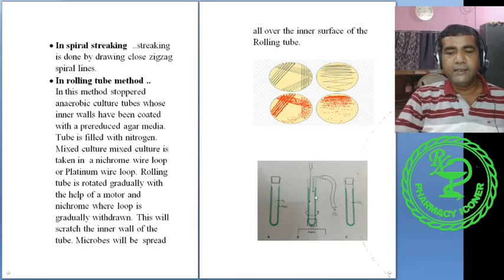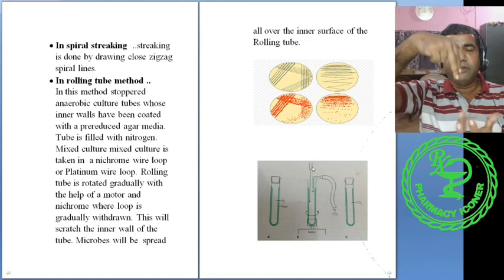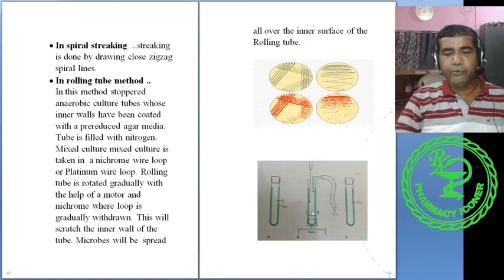Now it is opened and the inoculation is done with the nichrome wire, and the tube is rotating and the nichrome wire, the tip of which has the inoculum, is gradually withdrawn. So what will happen? As the tube is rotating, the inner surface will be streaked.